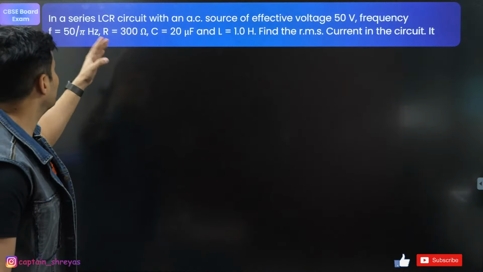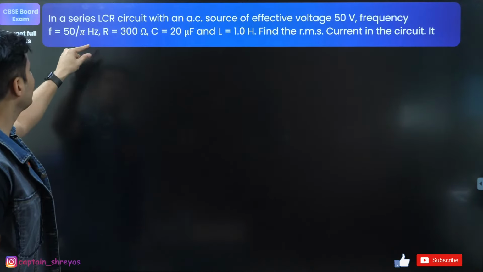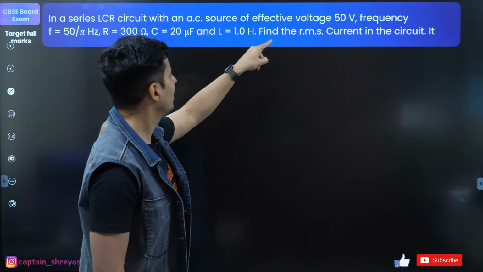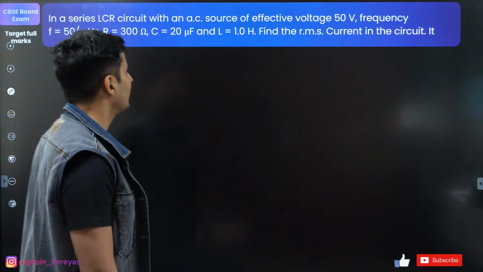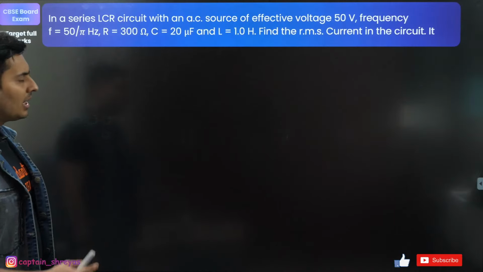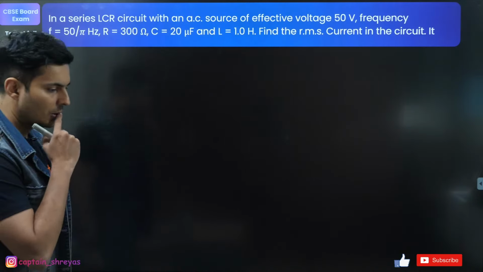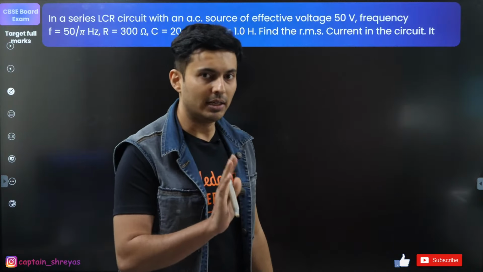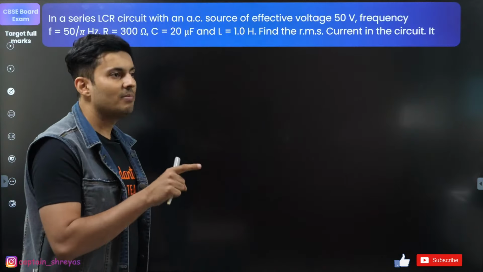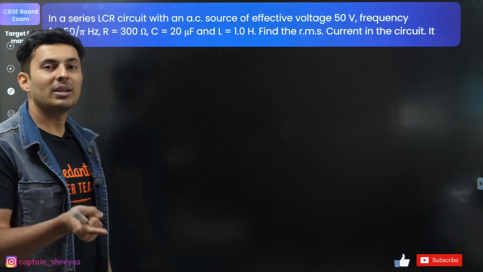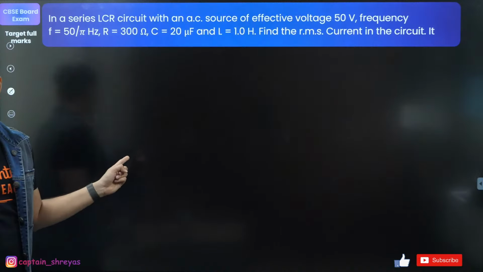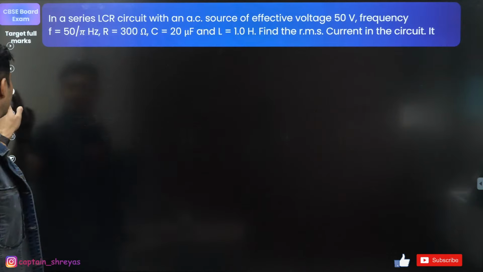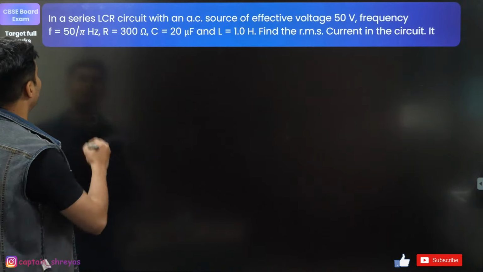Okay, here comes the next question. LCR circuit: frequency is given, resistance is given, capacitance is given, inductance is given, voltage is given. Find the current in the circuit. If I want to find the current, what do I need to know? Voltage is there. I need to know the impedance. If I want to find the impedance, what do I need to know? I need to know the resistances, reactances, and all of that. So the first thing will obviously be to find all these quantities. Let's find them out one by one.